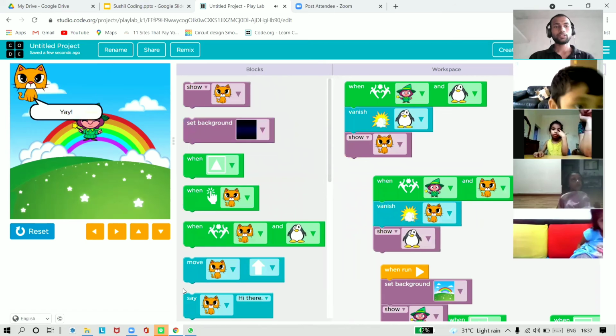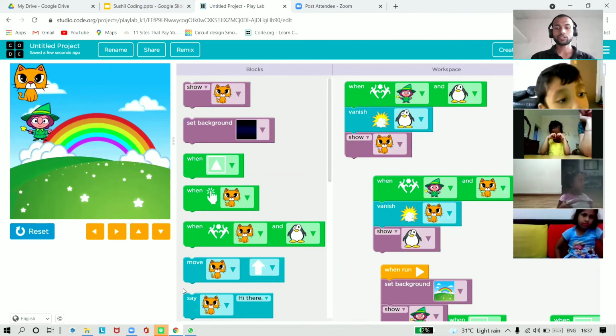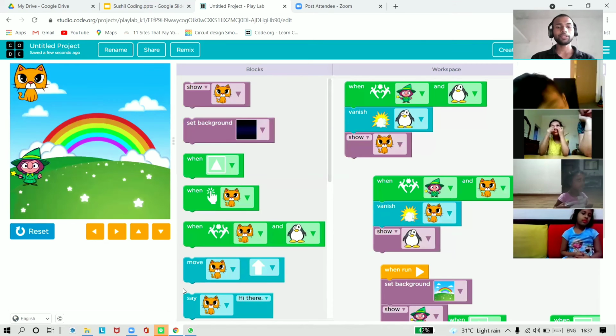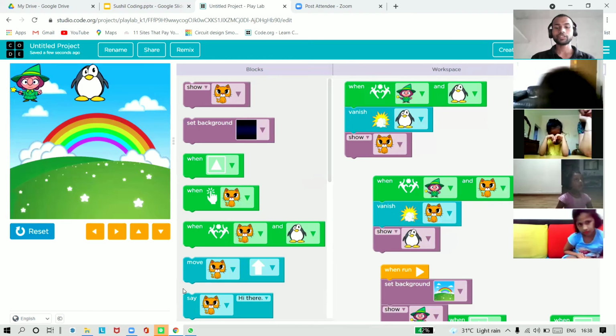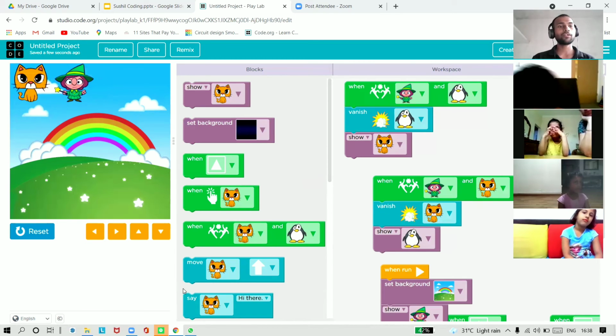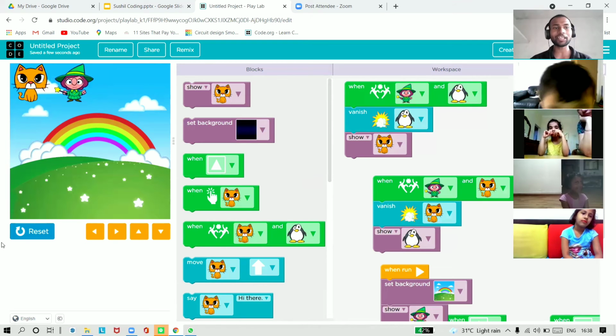Okay. See, hi everyone. And the cat is saying, yeah. Okay, so I'm moving it a little bit. Now, wow, what happened? You can see the cat disappears and the penguin comes. And now, wow, we get our cat back. How many of you are happy? We get our cat back. All of you can see. Our cat had disappeared.